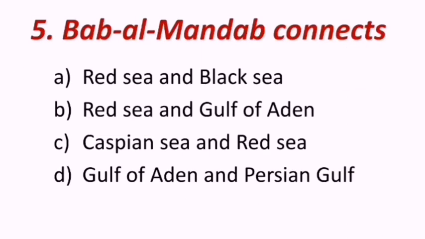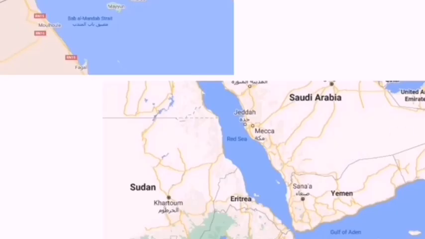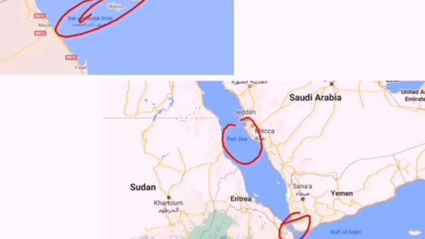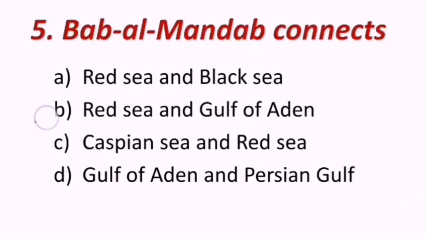So next question reads, Bab al-Mandab connects Red Sea and Black Sea, Red Sea and Gulf of Aden, Caspian Sea and Red Sea, Gulf of Aden and Persian Gulf. Look at the map. This is the Bab al-Mandab. It is here. So this connects Red Sea and Gulf of Aden. So the correct answer for this question is B, Red Sea and Gulf of Aden.